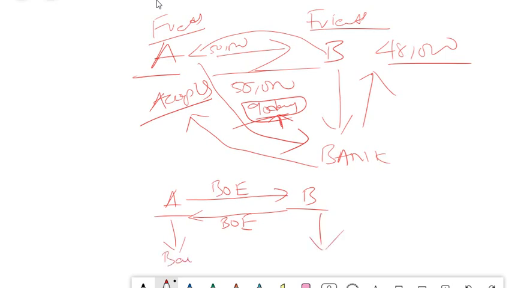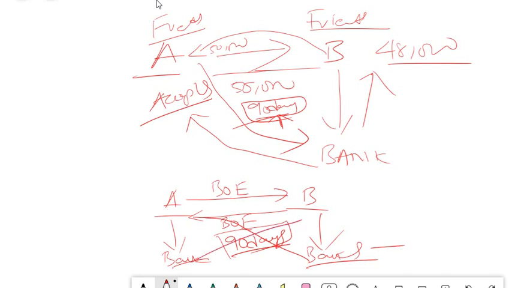Isn't it? B will have his bank. So both of them get the money from the bank, and after 90 days, they can directly pay the money to the bank. That means B goes to his bank, discounts and gets the money. B gets the money from A, and A's bank gets the money from B's bank. Okay, so this is how it happens, accommodating.